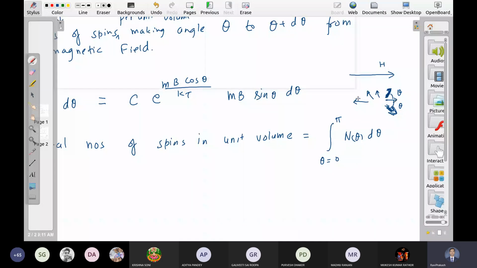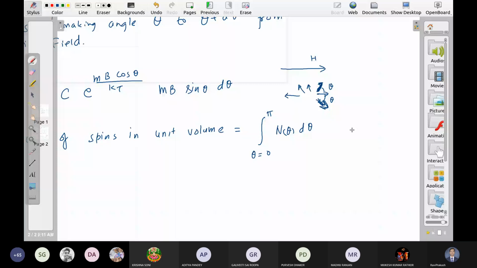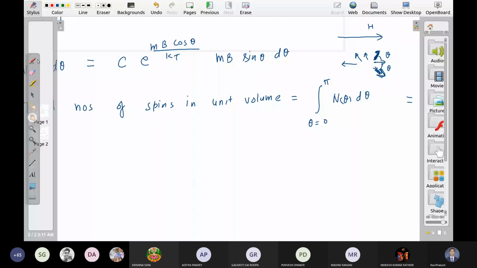So these are the total number of spins per unit volume. And we know the total number of spins in a unit volume is given by this number n. Okay. So now we can calculate this C: the integral from 0 to pi of C e to the power mB cos theta upon kT, mB sin theta d theta, is equal to n.